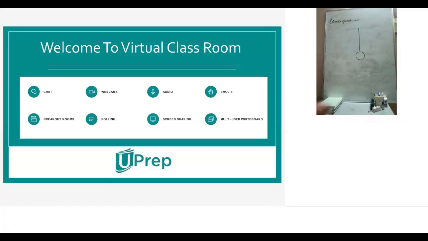The effective length of the pendulum is the distance from the support to the center of gravity of this bob. We call this the bob, the bob of the simple pendulum. The distance between the rigid support and the center of gravity of this bob is called the effective length of the pendulum, and this is denoted by the letter L.